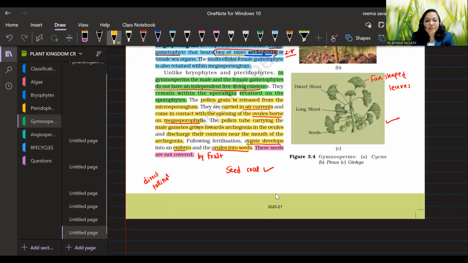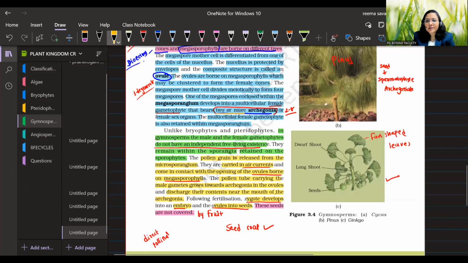So their life cycle is diplontic, and they are retained within the sporangia, on the sporophyte. They disperse their pollen grains via air currents. So they show anemophily. Which type of pollination do they show? Anemophily. And the zygote develops into an embryo and the ovule develops into seeds, but they are not covered by fruits.